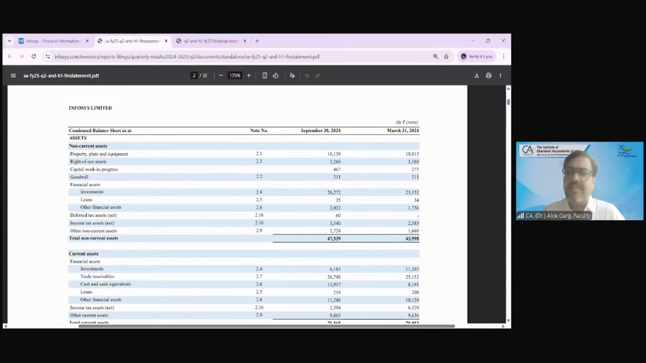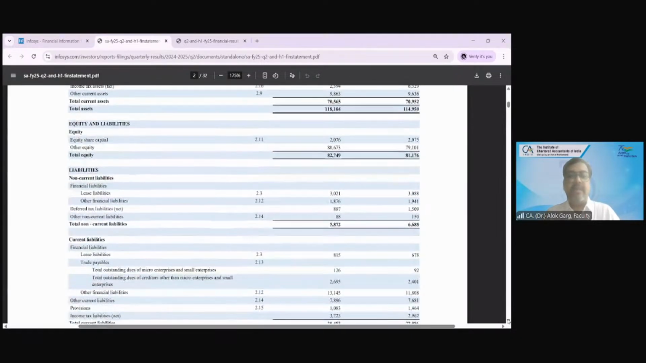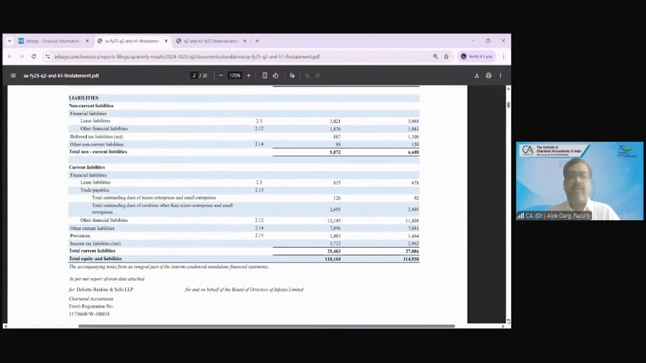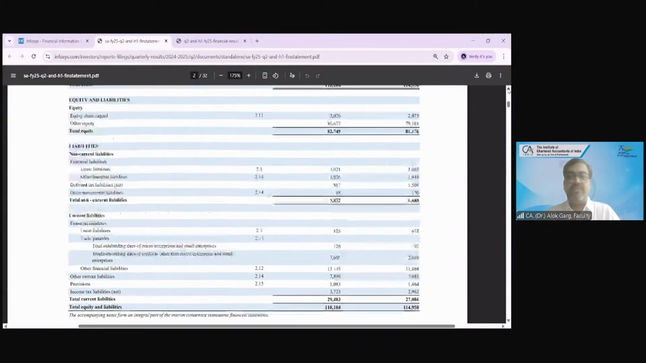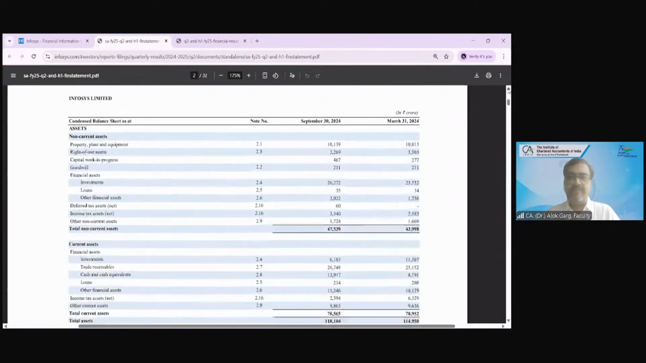The balance sheet is the full balance sheet. So if you can see the balance sheet, this is a condensed balance sheet. And when you look at this condensed balance sheet, you will be surprised to see that non-current assets, all the line items, headings, subheadings are there. Current assets are there. You will be surprised to see the entire balance sheet is there. Equity and liability, non-current liability, current liability. This 1,18,000 crore balance sheet is there. This entire balance sheet is there.